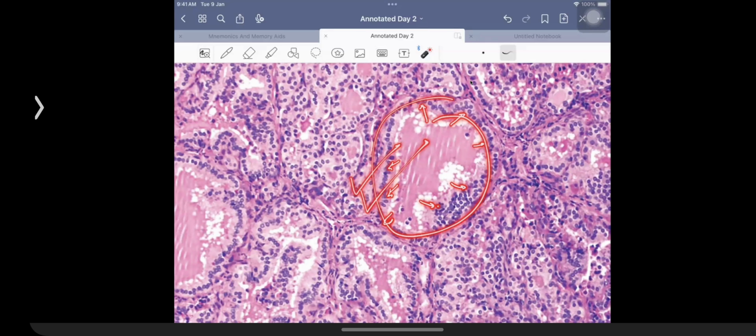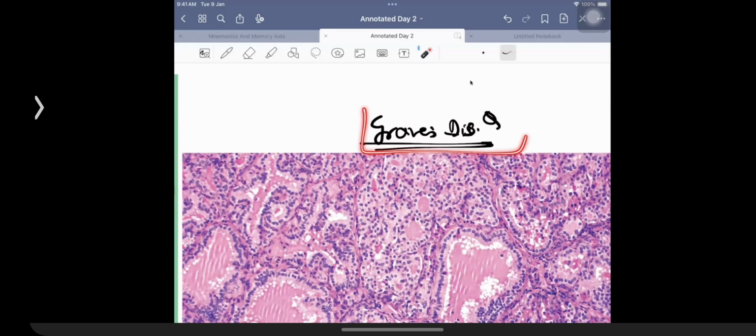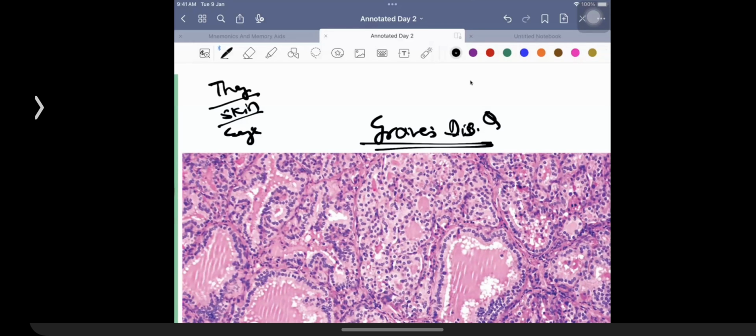Now, patients who are going to be having Graves' disease not only are going to be having features of thyroid, that is what is known to you. They can be having features involving the skin. They can be having involvement of the eye as well. In the involvement of the skin, they are going to be having a development of what is given the name of dermopathy. And that is going to be associated with the development of pretibial myxedema. Right? So you're going to be having those glycosaminoglycans, which are going to be retained in the subcutaneous tissue, retention of water. And that is what is going to result in pretibial myxedema.